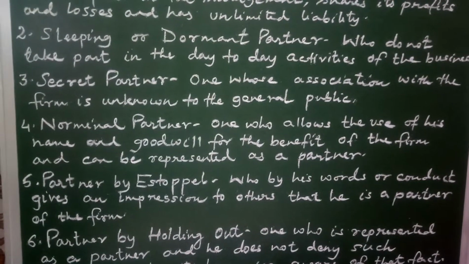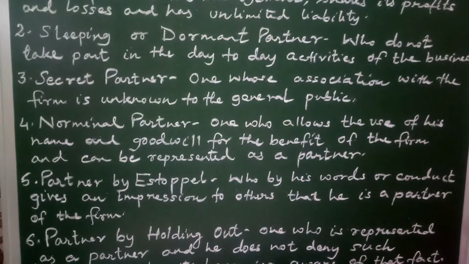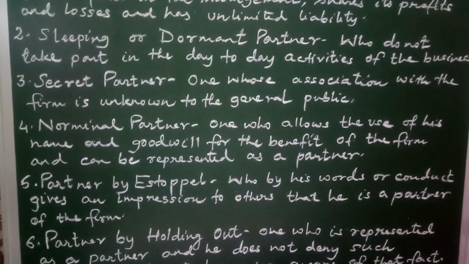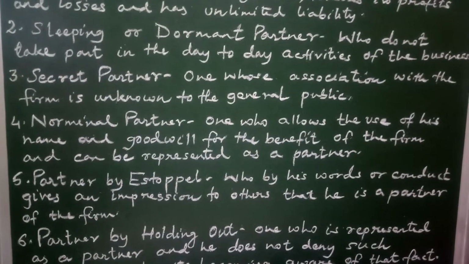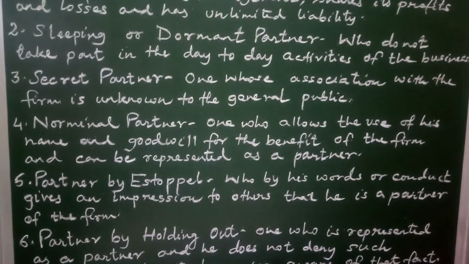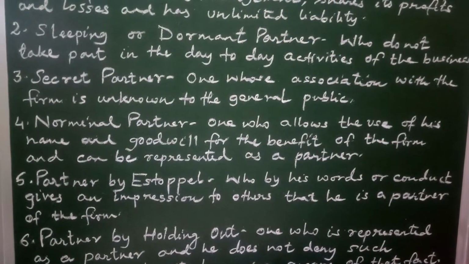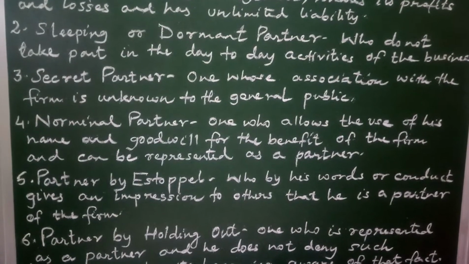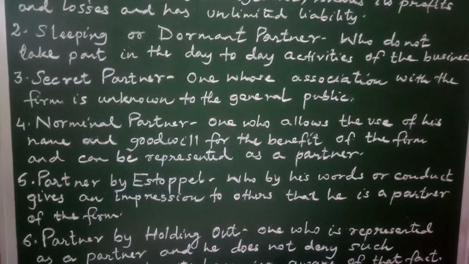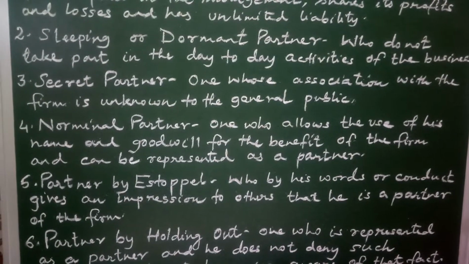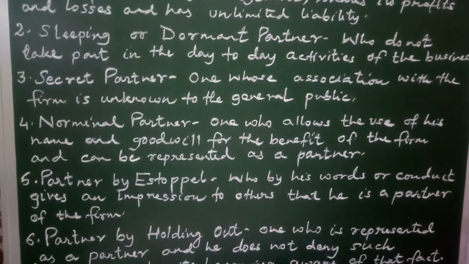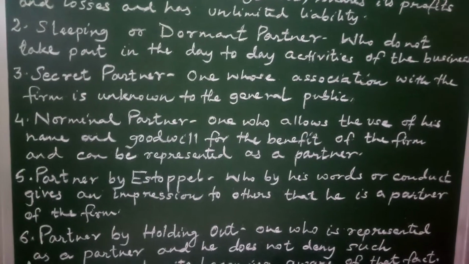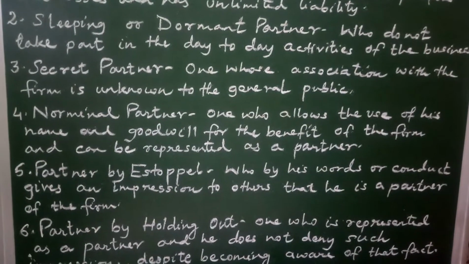He must have a good name and good goodwill in the market, so he is associated with the partnership firm. He has only unlimited liability. But he has given his name to be used by the partnership firm. He is nominal.